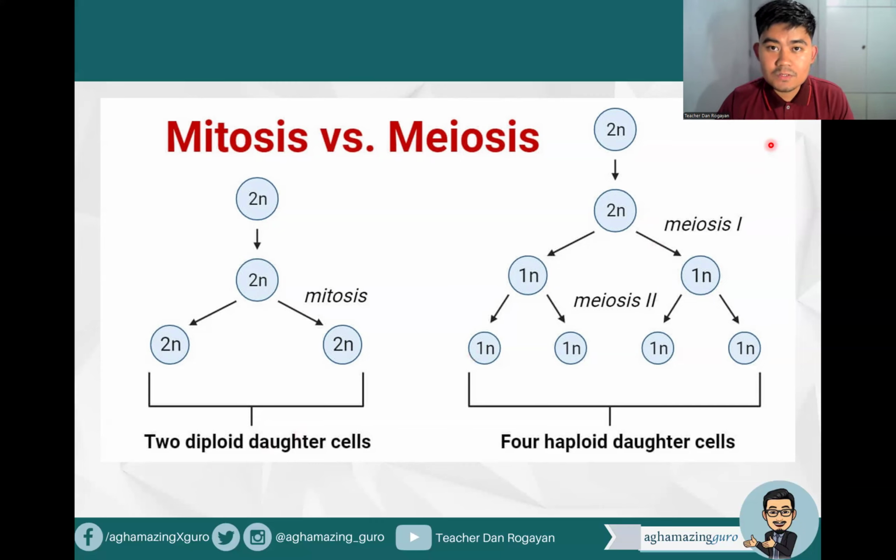So for meiosis, this is a type of cell division which involves, of course, the sex cells, all right? And they'll be producing four haploid daughter cells with 23 chromosomes each, whereas mitosis has 46 chromosomes each. Okay, so that's mitosis and meiosis.